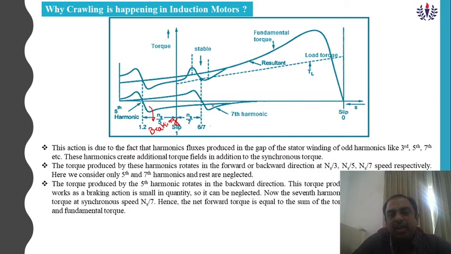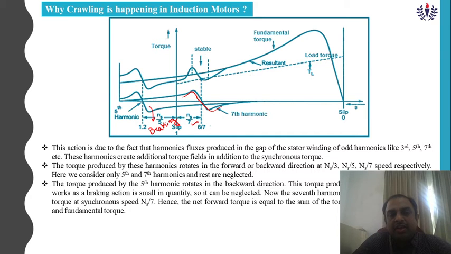So therefore we have to consider the seventh harmonic, which, you see here, is produced in the forward direction. This is my seventh harmonic. It is a forward rotating torque at synchronous speed of Ns by 7.